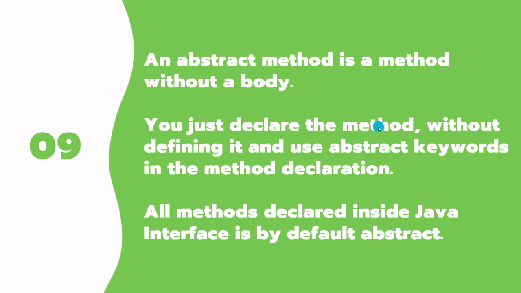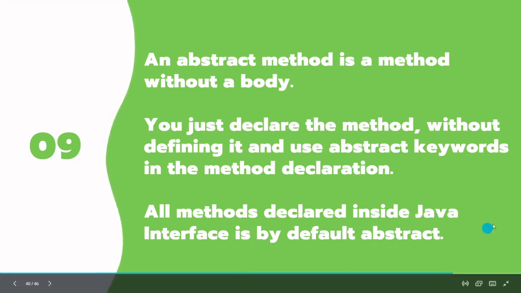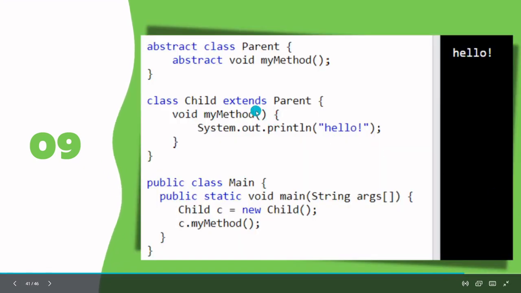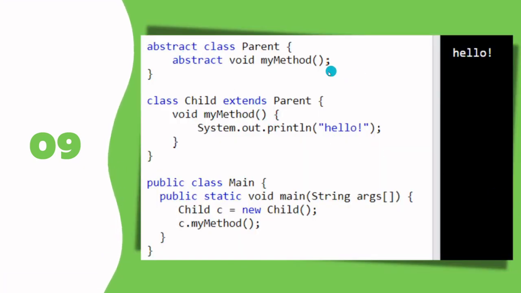So we just declare the method without defining it and use the abstract keyword to signify that this is an abstract method. All methods declared inside a Java interface are by default abstract. So let's take an example. So this is our abstract method. In my child class, I implemented this method and I called it to print hello.